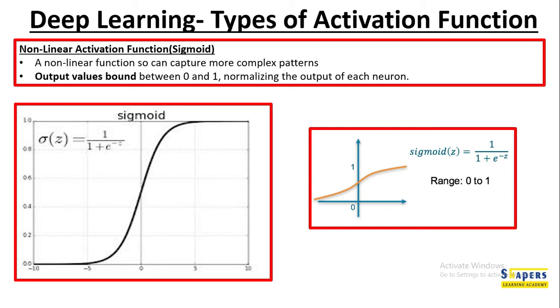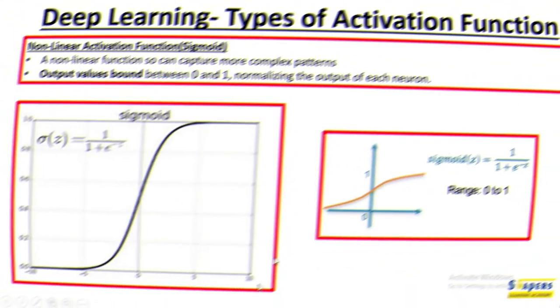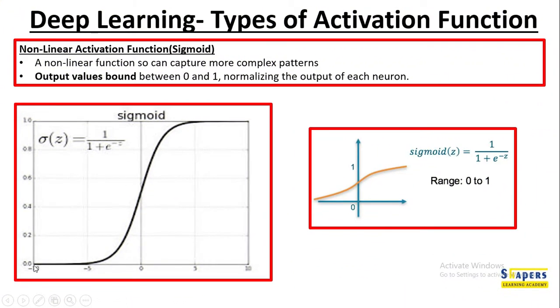Now let's get into the most interesting parts, non-linear activation functions. Any successful ANN, artificial neural network, or a deep neural network, DNN, would employ non-linear activation functions. The function is non-linear when the input is not proportional to the output. These non-linear activation functions do help in balancing many parameters and helping the complex predictions. A non-linear function can also capture more complex patterns.